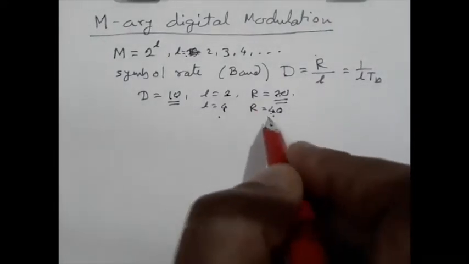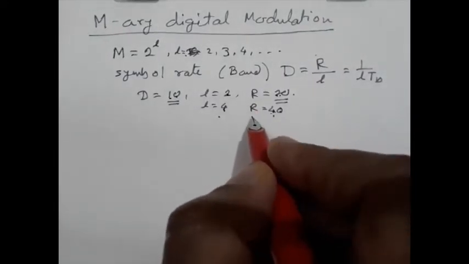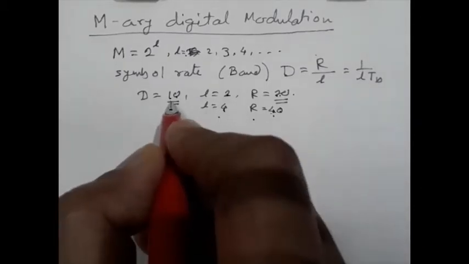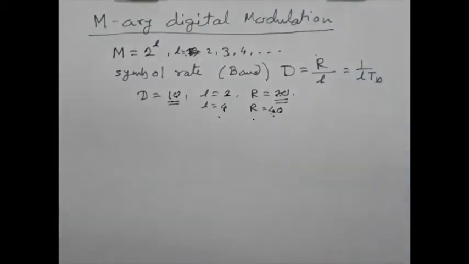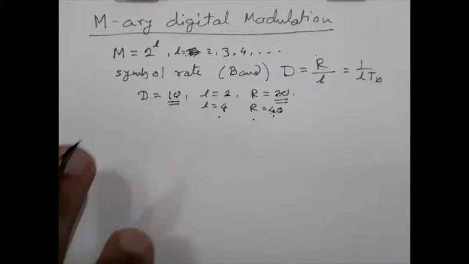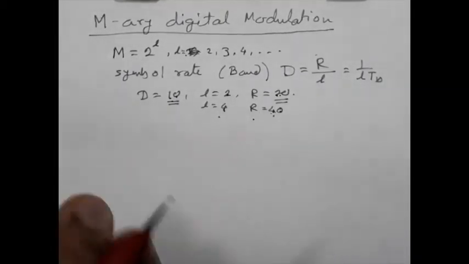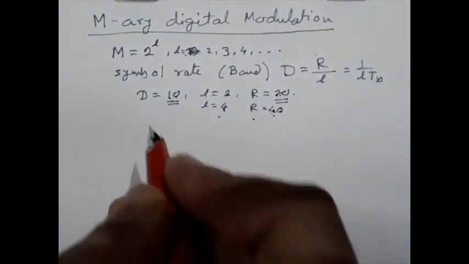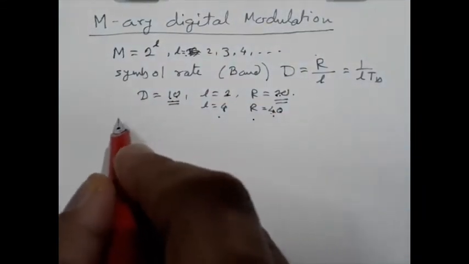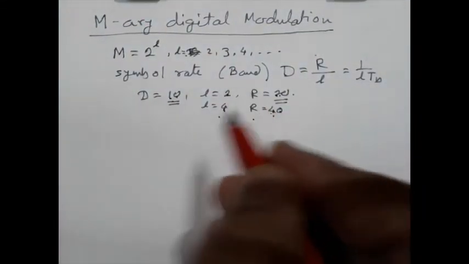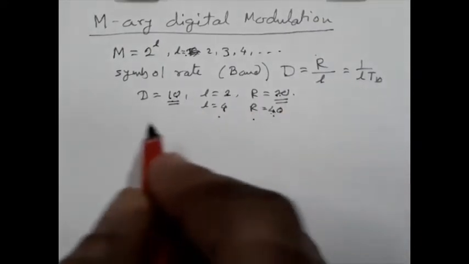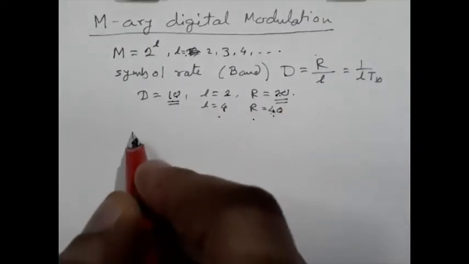Or in other words, if we keep the bit rate constant, the symbol rate will be diminished. That is the biggest advantage of this M-ary modulation system, and that will enhance the spectral efficiency of the modulation scheme.